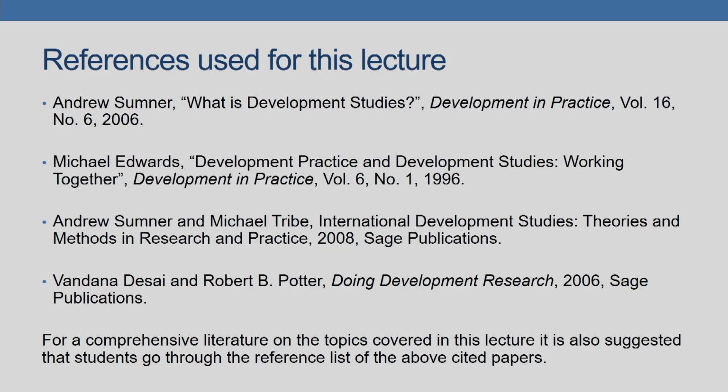These are the references that have been used for this lesson. I would particularly urge the students to take up the book by Andrew Sumner and Michael Tribe, International Development Studies: Theories, Methods, and Research and Practice. This is a very important book which introduces the students, and I will be heavily depending upon the materials collected from this book, which informs us about the different kinds of research methods that have emerged since development studies started dominating the question of development within the broader domain of social sciences.